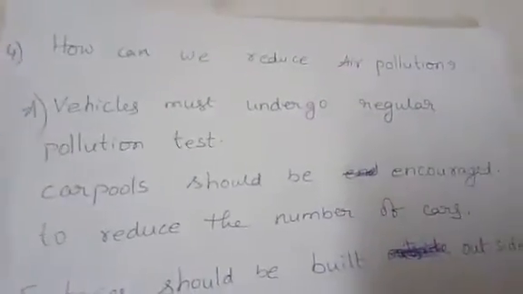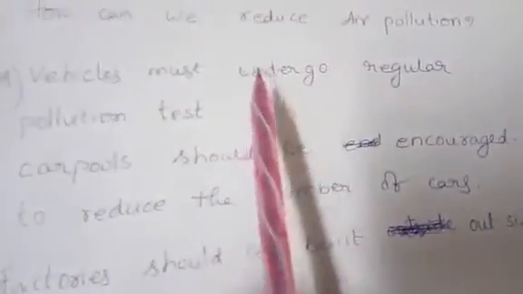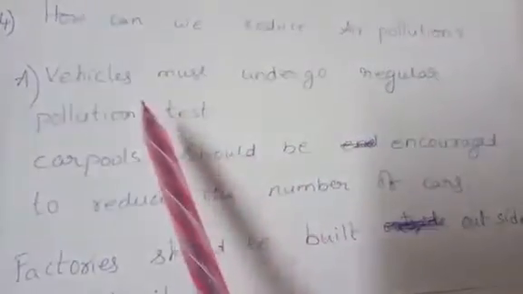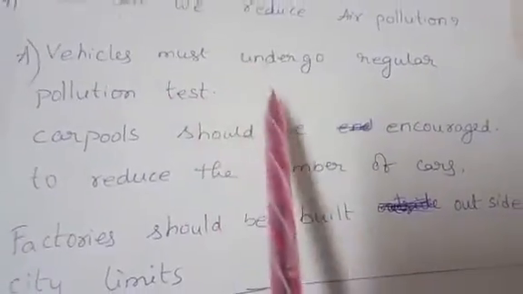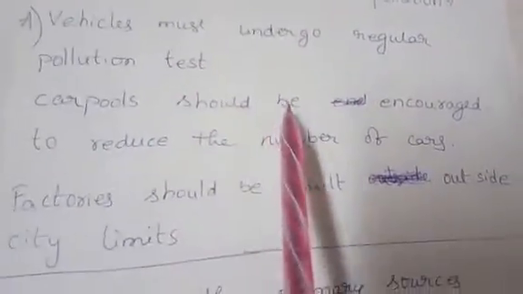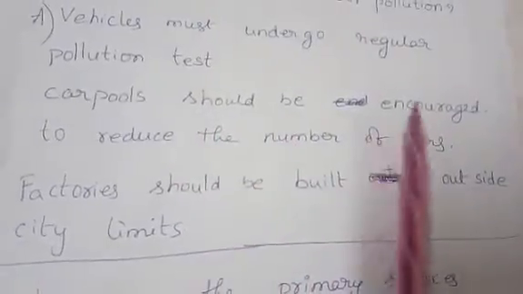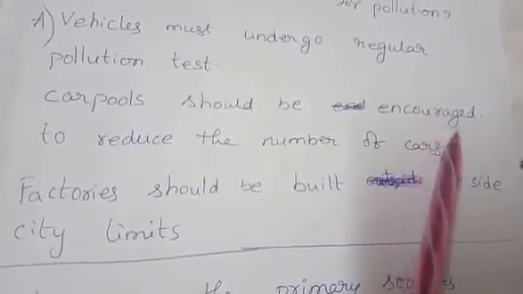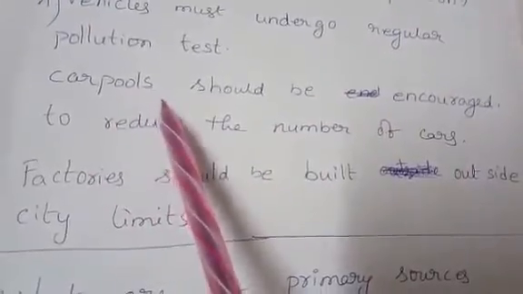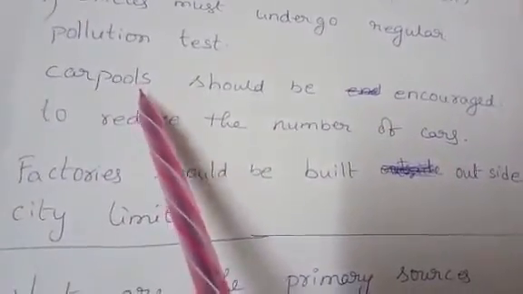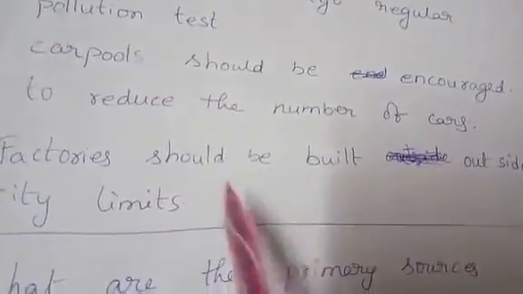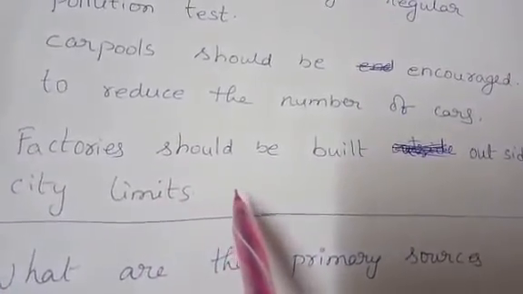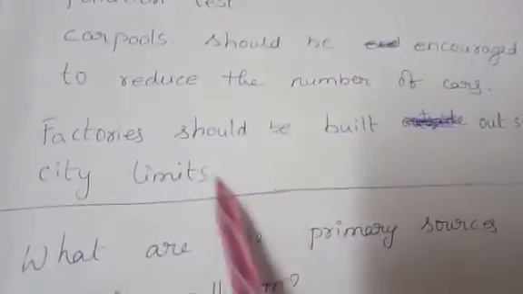How can we reduce air pollution? Vehicles must undergo regular pollution test. Carpools should be encouraged. Carpools means cars or vehicles can be shared by the nearby neighboring people to reduce the number of cars. Factories should be built outside the city limits.